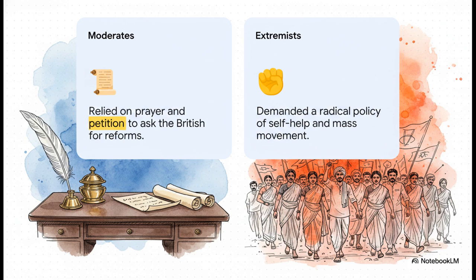But pretty quickly, a new faction known as the extremists emerged, and the energy completely shifted. They demanded a radical policy of self-help. They basically said, look, if we're going to challenge a global empire, this can't just be a polite parlor game for the educated elite. It has to become a massive, unstoppable movement of the common people.